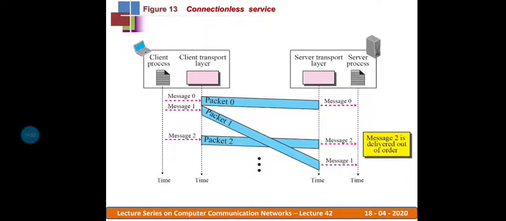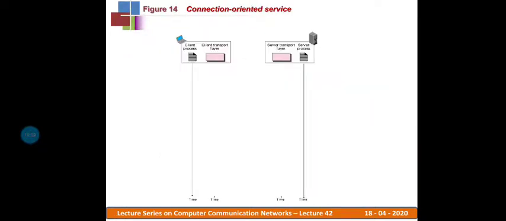Let us discuss how exactly the connection oriented service takes place. The major difference between connectionless and connection oriented is that in connection oriented, we need to establish the connection first. Once I establish my connection, only then can I make the data transfer. Before establishing the connection, I won't be able to send my data. After transferring my data, I go for closing that connection.